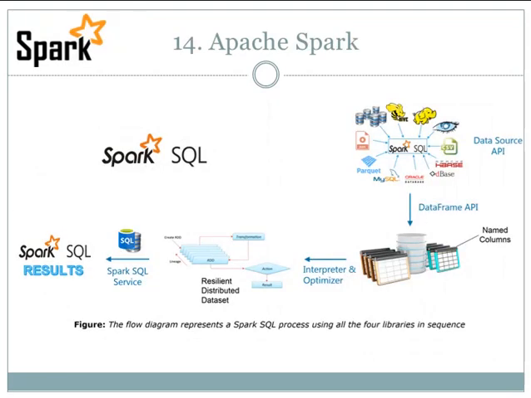Next one is Apache Spark. Apache Spark unifies all kinds of big data processing under one umbrella. It has built-in libraries for streaming, SQL, machine learning and graph processing. Apache Spark is lightning fast. It gives good performance for both batch and stream processing. It does this with the help of a DAG scheduler, query optimizer and physical execution engine. Spark offers 80 high-level operators, which makes it easy to build parallel applications. Spark has various libraries like MLlib for machine learning, GraphX for graph processing, SQL for data frames, and Spark Streaming.